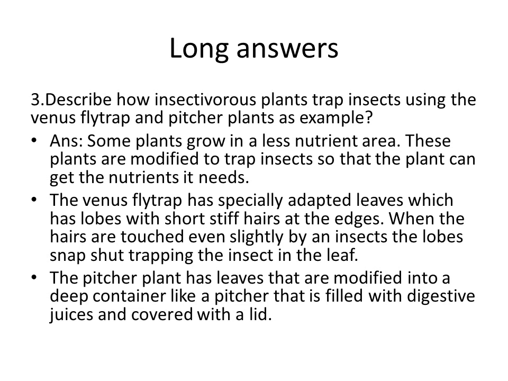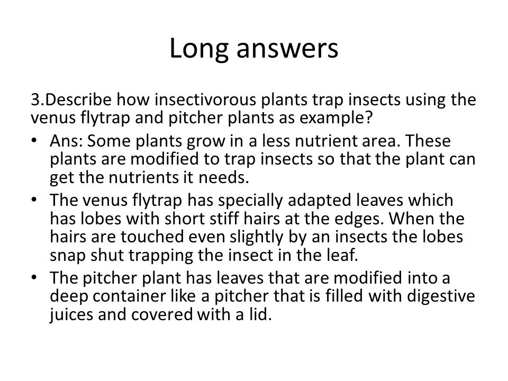I am repeating again, listen. Insectivorous plants grow only in less nutrient areas. By trapping the insects, they get the nutrients. If we take the Venus flytrap, it has two lobes with small hair-like structures.